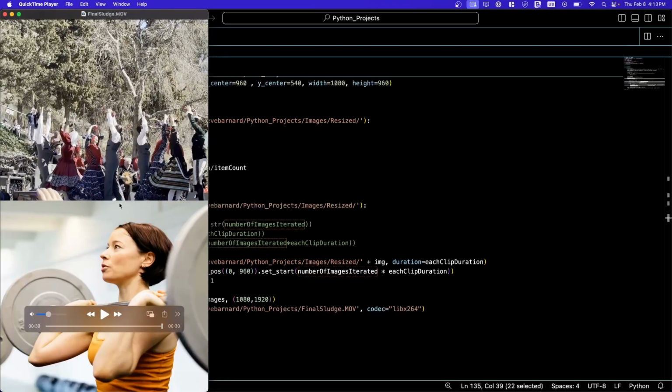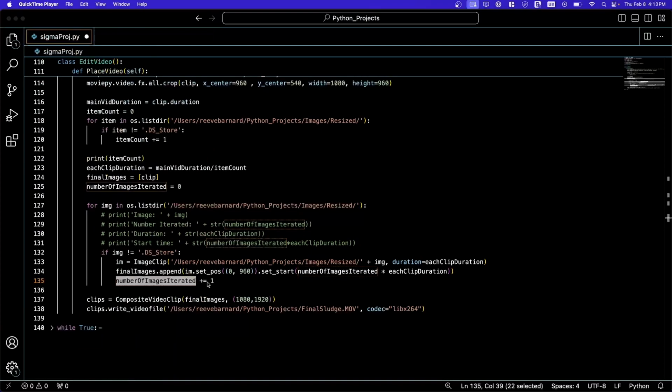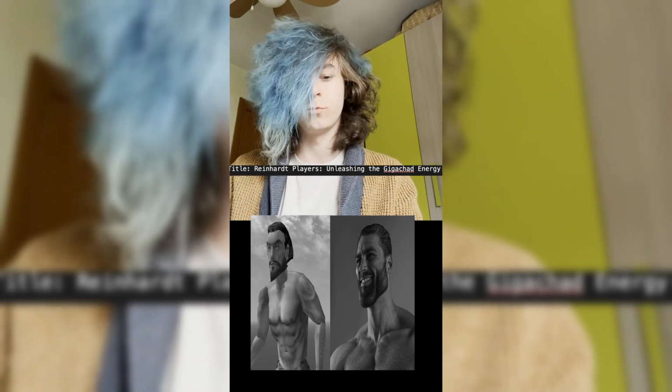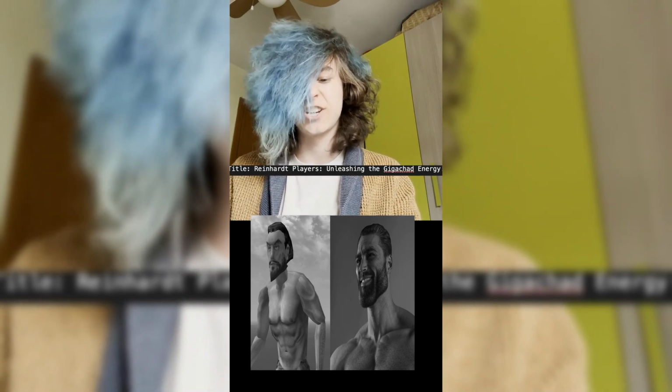Perfect. And that's the final thing. So all that's left is to make content sludge. Title: Reinhardt players unleashing the Giga Chad energy.